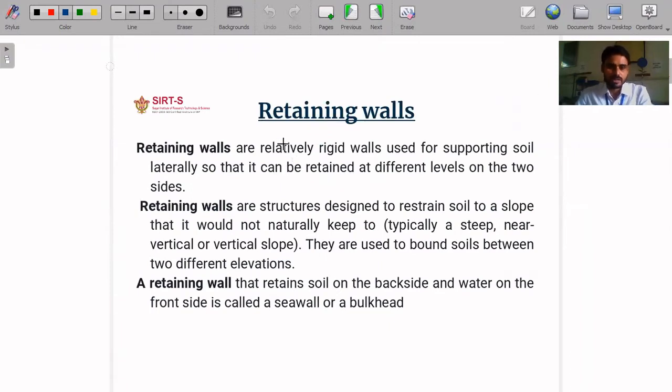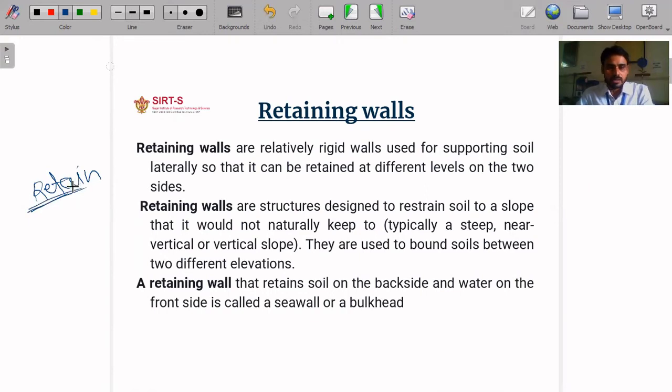Retaining wall is a very important structural component for civil engineering structures. We use retaining walls on a large scale for various types of civil engineering projects, like in buildings, road projects, railway projects, and bridges. So first of all, what is a retaining wall? Basically, a retaining wall is a structure which is used to retain the soil,